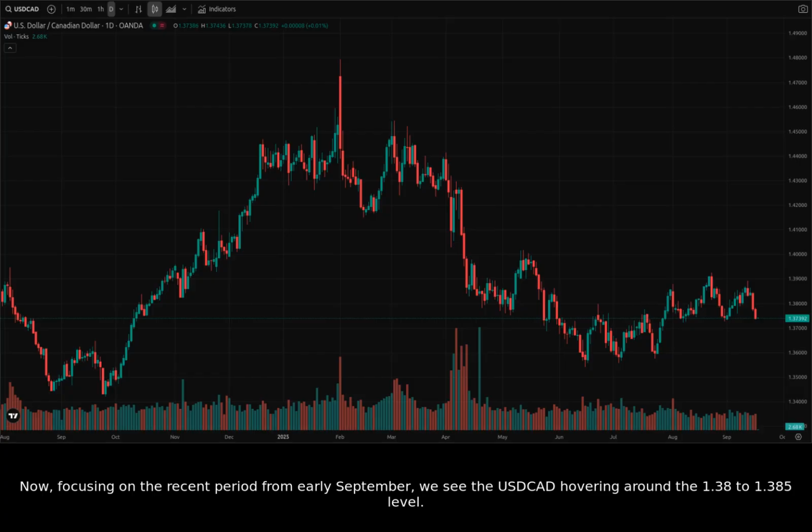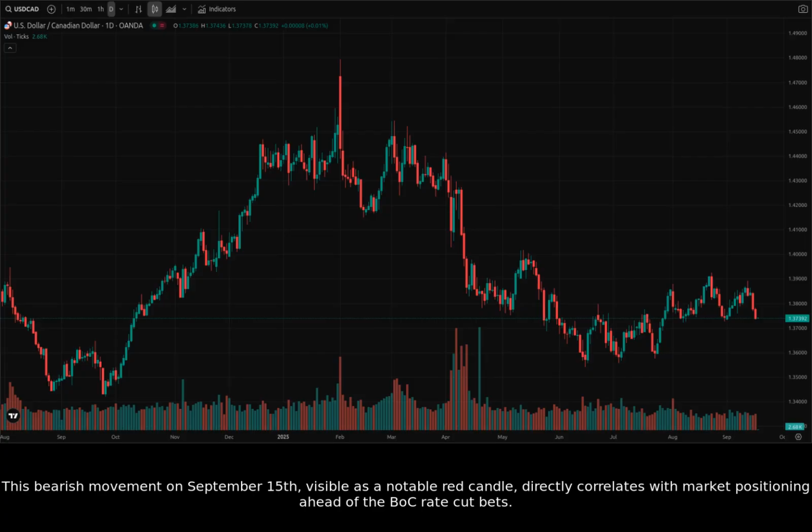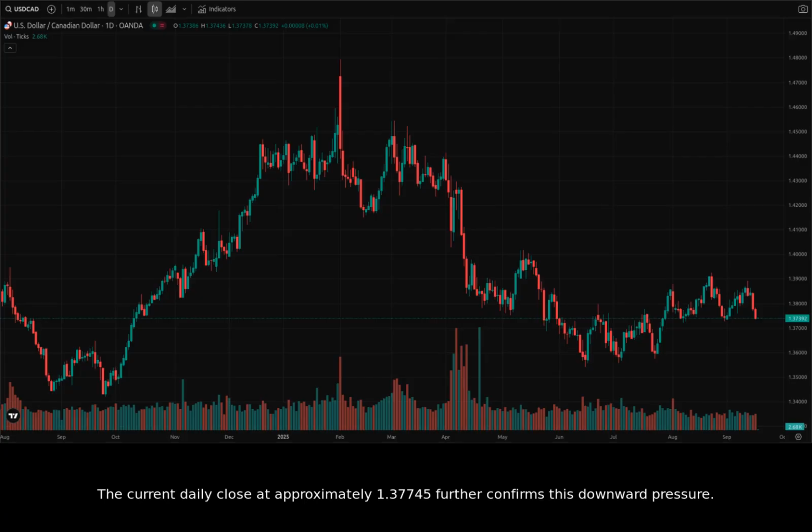Now, focusing on the recent period from early September, we see the USDCAD hovering around the 1.38 to 1.385 level. However, leading into this week, news outlets reported USDCAD sliding, with the pair weakening below 1.3850. This bearish movement on September 15th, visible as a notable red candle, directly correlates with market positioning ahead of the BOC rate cut bets. The current daily close at approximately 1.37745 further confirms this downward pressure.